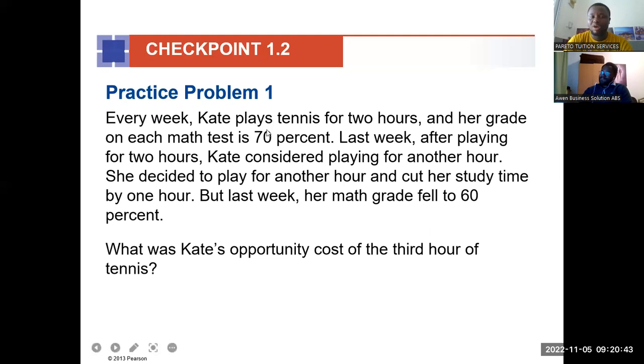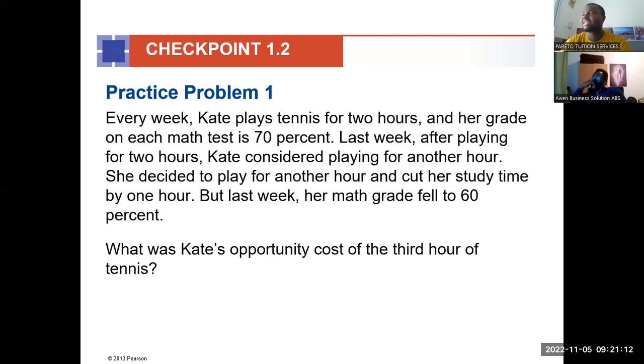Initially, it was 2 hours for tennis, 70% for maths. Now it's 3 hours for tennis, and then 60% for maths. So what was K's opportunity cost of the 3rd hour of tennis? What was the opportunity cost? The opportunity cost was the 10% deduction from 70 to 60. Very good.